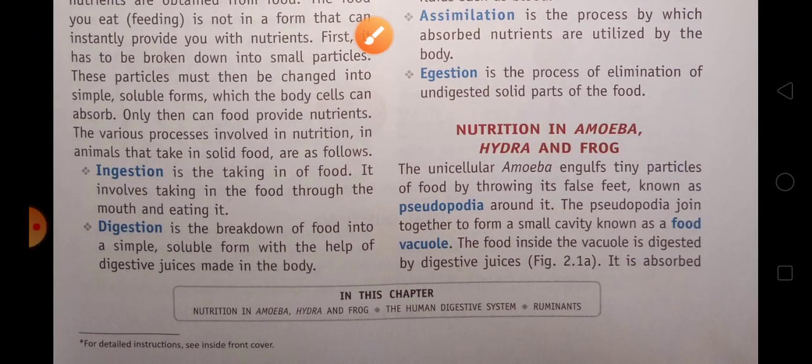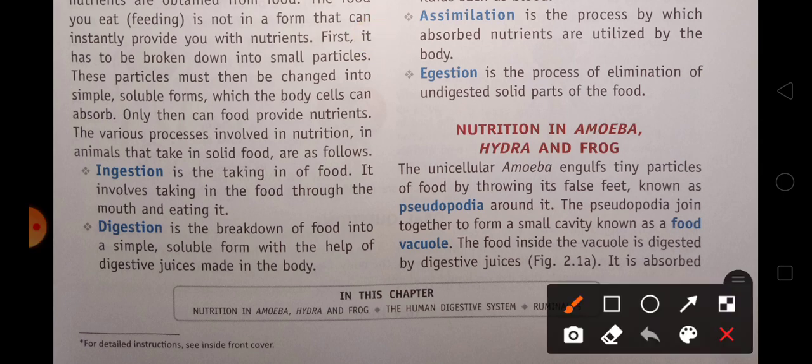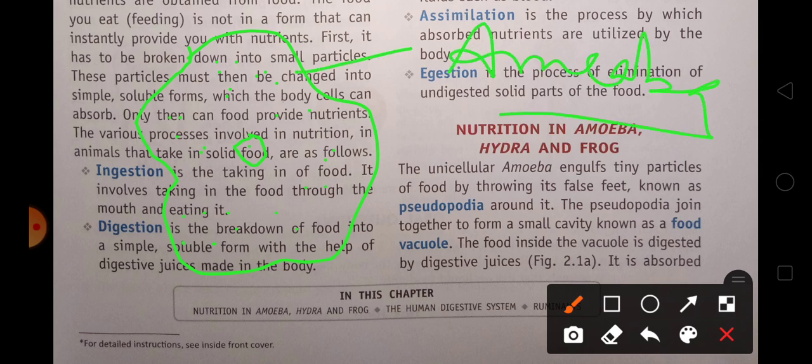Now we have to see nutrition in amoeba. How do they do the nutrition? As we know, amoeba is a shapeless organism. It doesn't have any particular shape, so it can take any shape. And one more thing I want to tell you about amoeba is that it is a unicellular organism. It means it is made up of only one cell. This is the figure of amoeba.